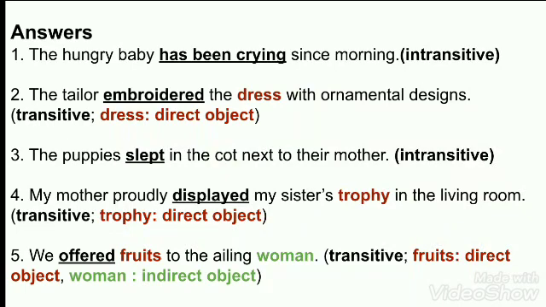Next, we offered fruits to whom? So we are getting the answer to the question to whom. The answer is woman. We have offered the fruits to the ailing woman. So woman will become the indirect object of the sentence.